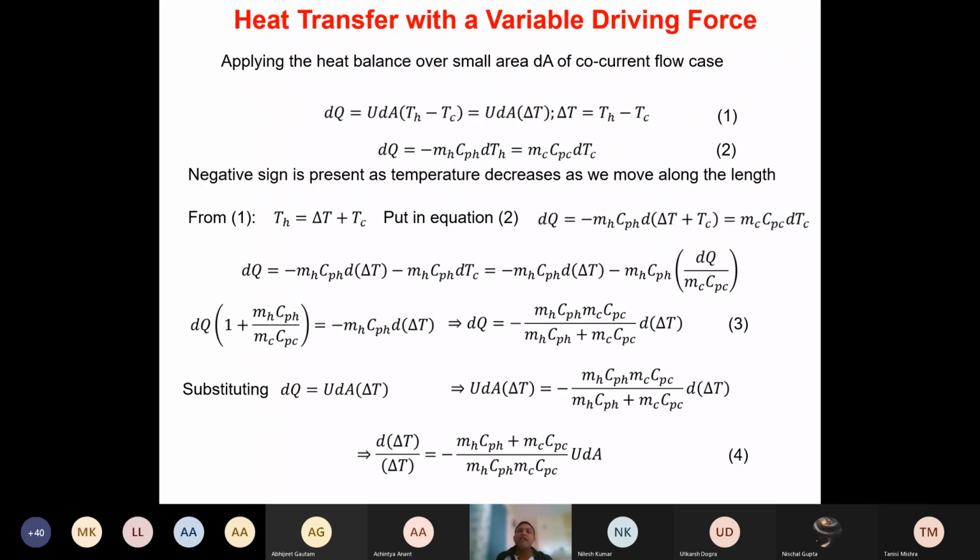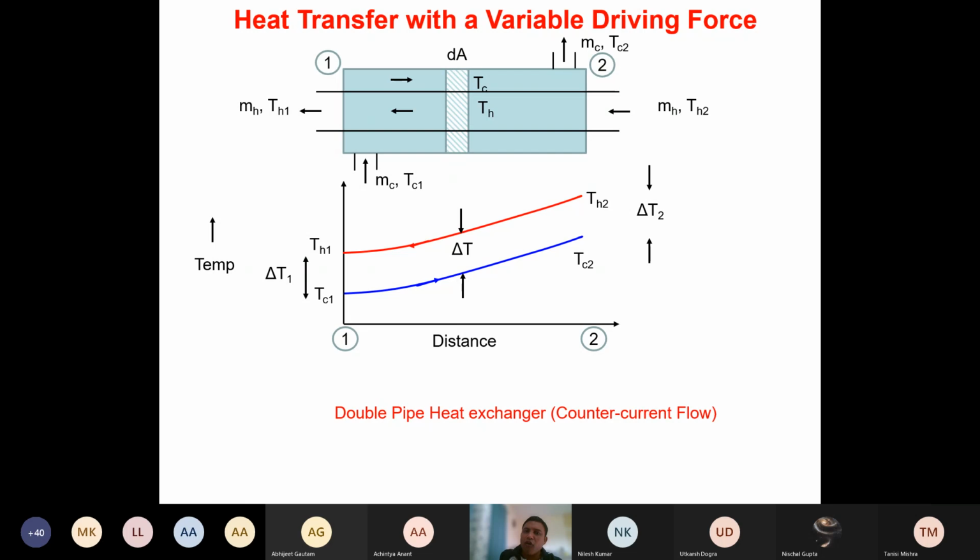So this entire calculation is with respect to the assumption that this U which you have started with is a constant across the length. But very often you will see that the U is varying across the length. When the overall heat transfer coefficient U itself is varying across the length, then what will you do? Remember, in this case, how will the overall heat transfer coefficient be calculated? You will look at the conduction through this particular pipe here, then you will look at the convection outside in the annular region, then you will look at the convection inside the pipe here. And based on that, you will calculate the U.